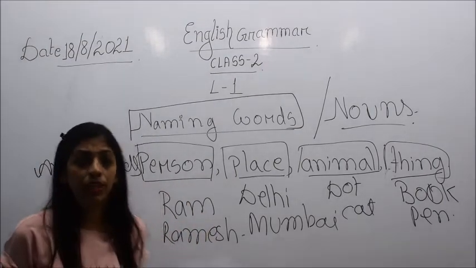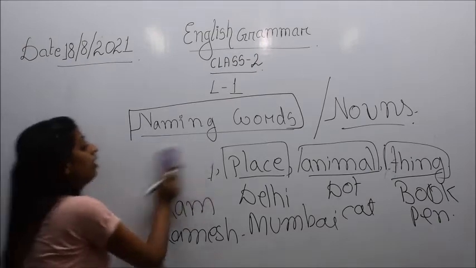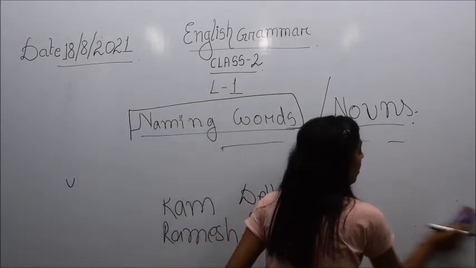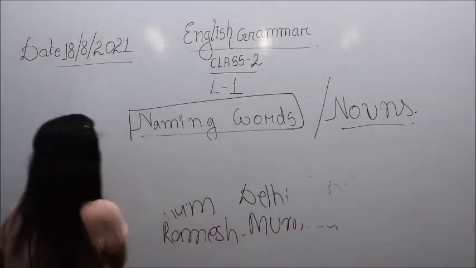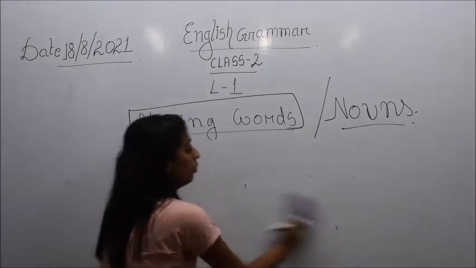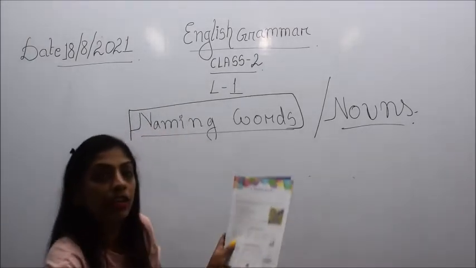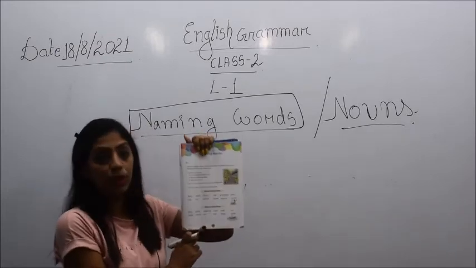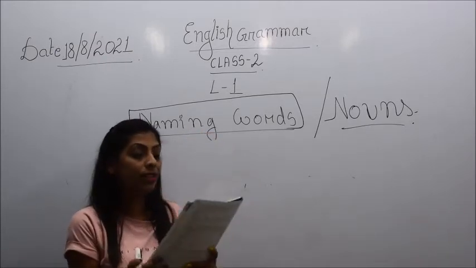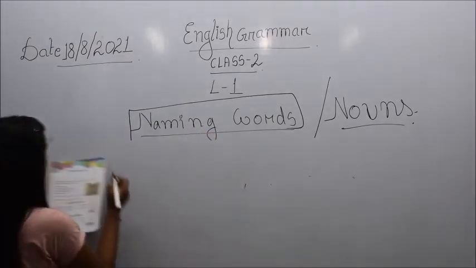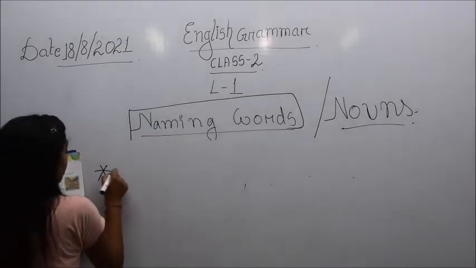So up to here it is clear, I think, children. Now we will see the examples that are given in your book. Here on page number 1, everyone look into your book. An example is given here, that is, Ritika has gone to the market.